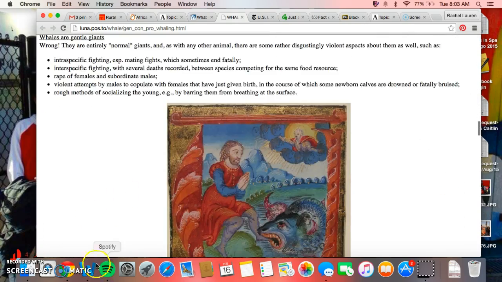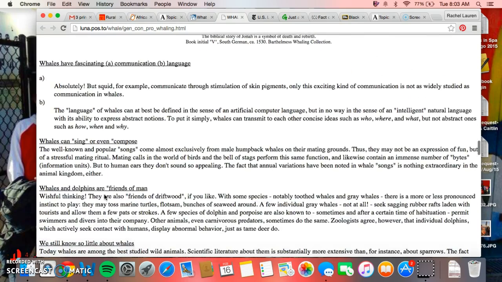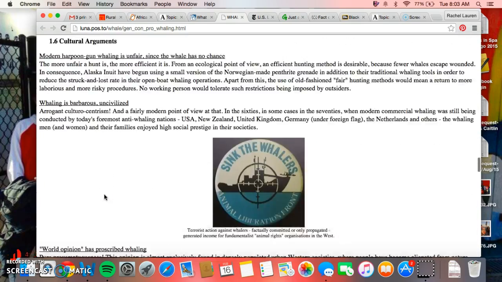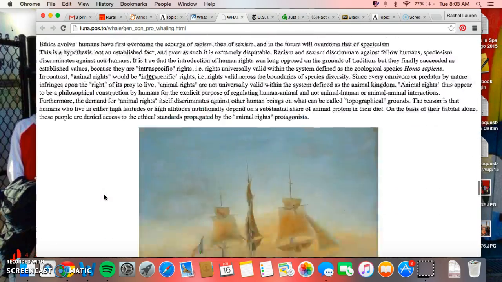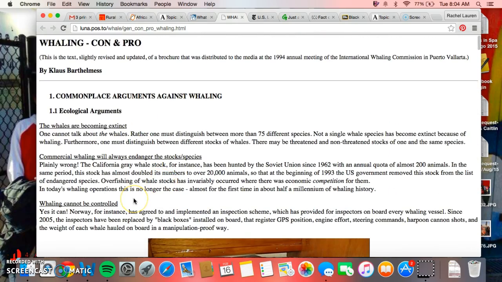Just in general, whales are gentle giants. Just in general, why it's wrong to kill the animals themselves. So this is pro, con, it shows both sides fairly well. And this article, definitely I would say read it and make sure you think about all these different ideas.